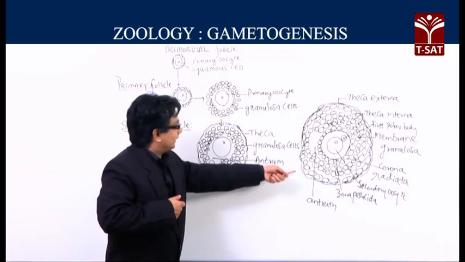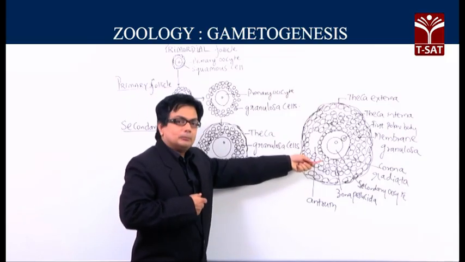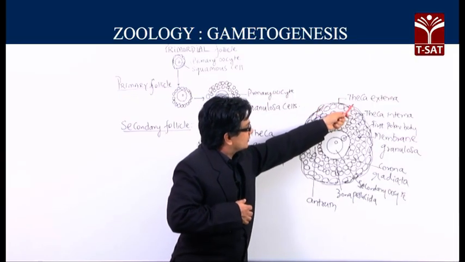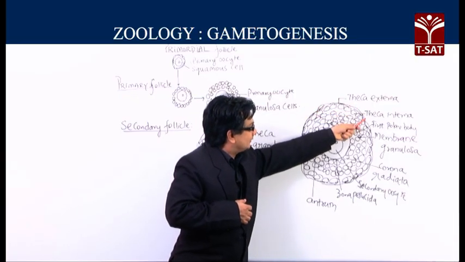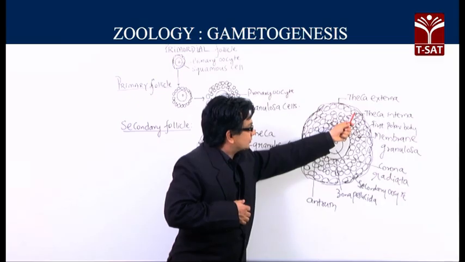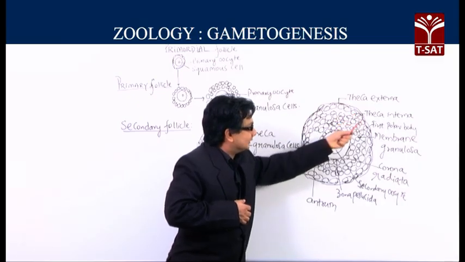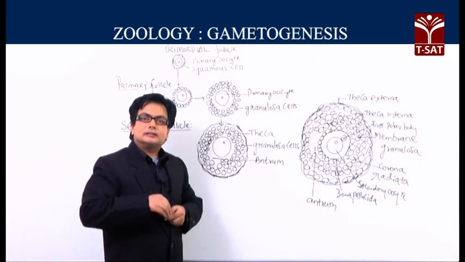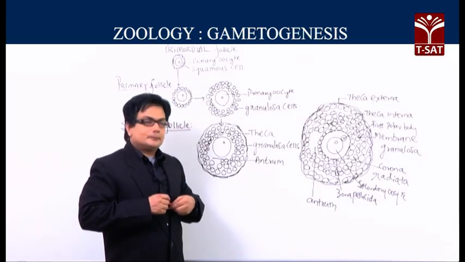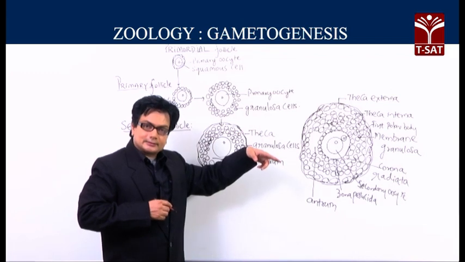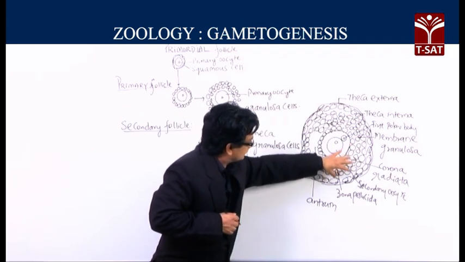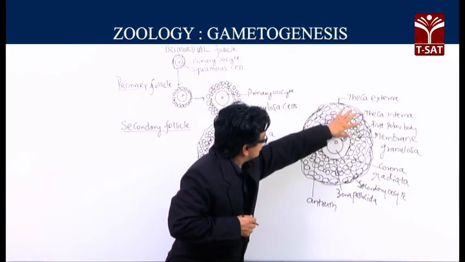If you look at the parts of this multicellular unit, you can see the theca differentiated into the theca externa, and beneath it the theca interna, externa and then the interna, and that is followed again by the granulosa cells.